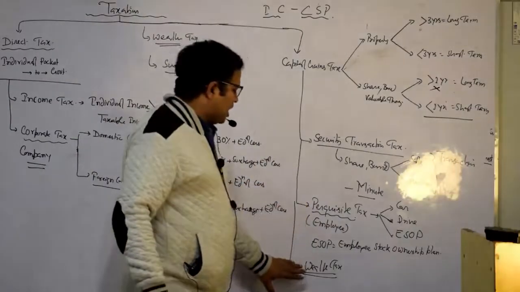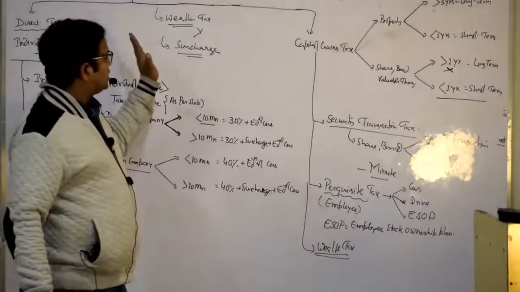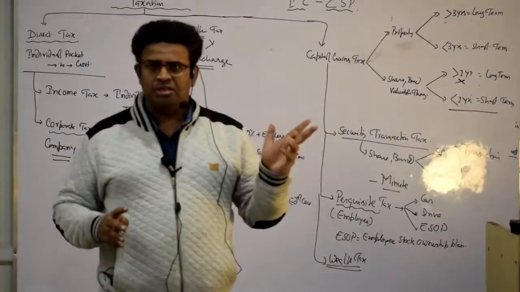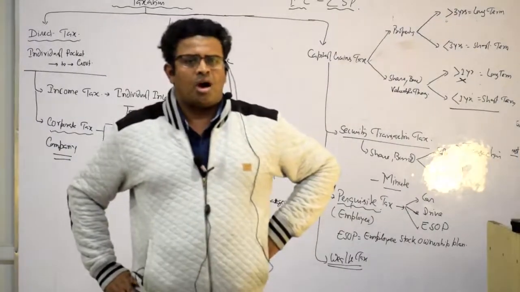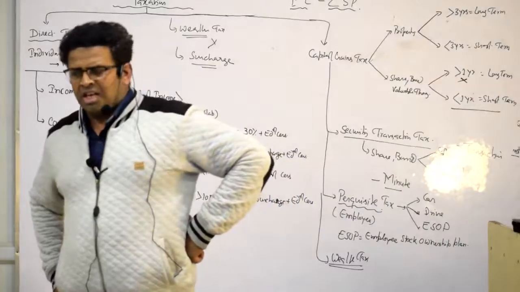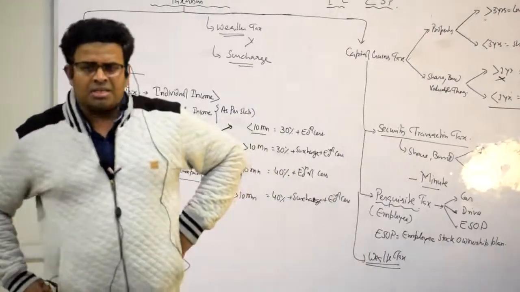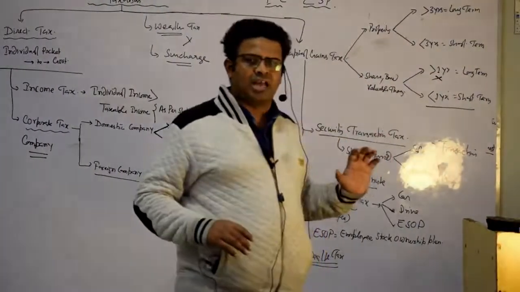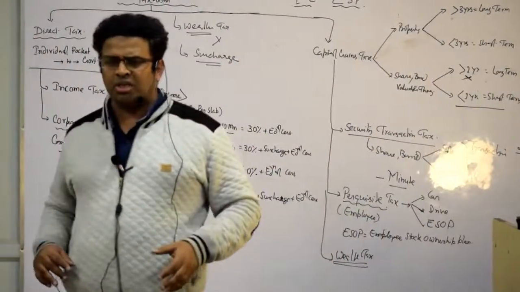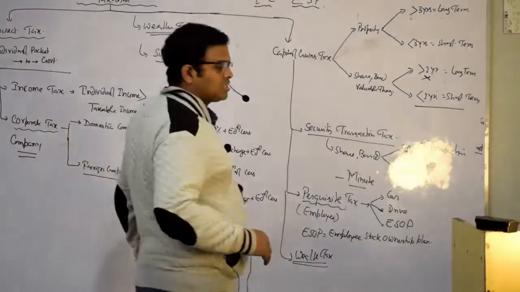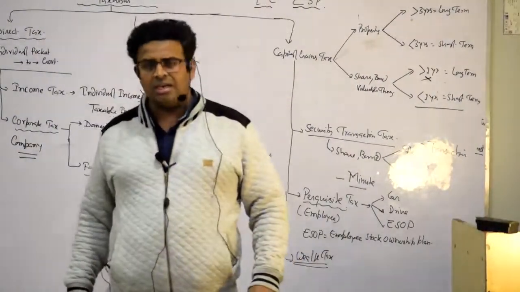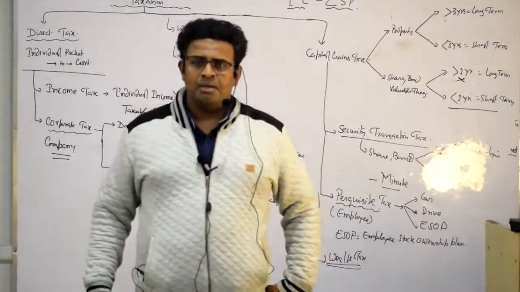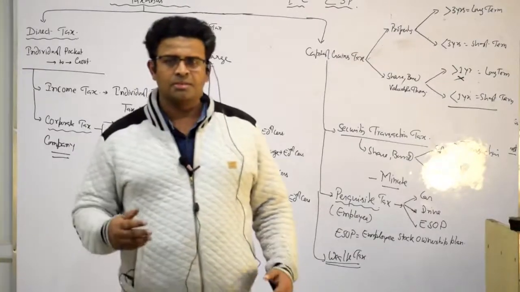So we have been able to see that another tax is wealth tax, which has been removed and converted into surcharge. So which are the direct taxes? ICCSP. Is it clear? Income tax, corporate tax, capital gain tax, and S means security transaction tax. If I do not get capital gains from shares and bonds, then what will we take? Security transaction tax. Another we have seen is perquisite tax. These are the taxes known as direct tax, and wealth tax has converted into surcharge itself. Perhaps you understood. More things will come in the next classes.